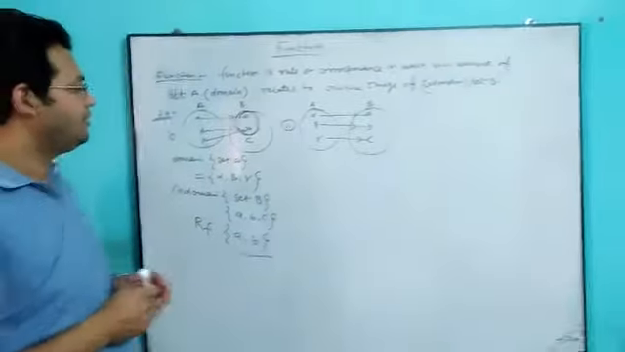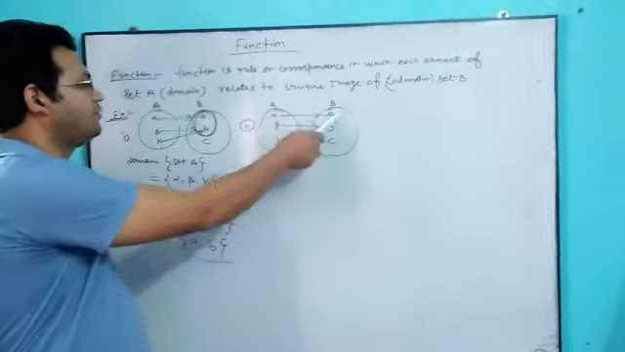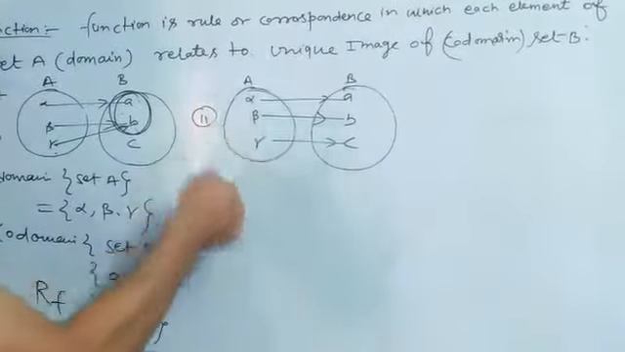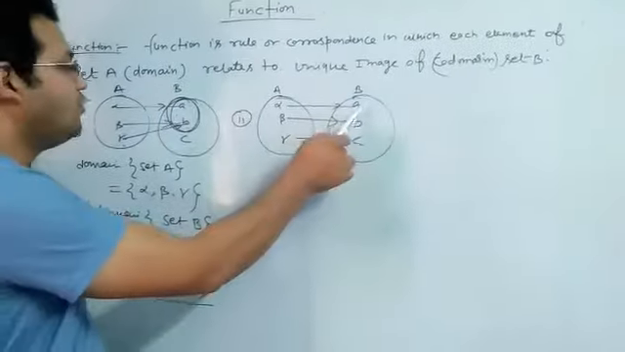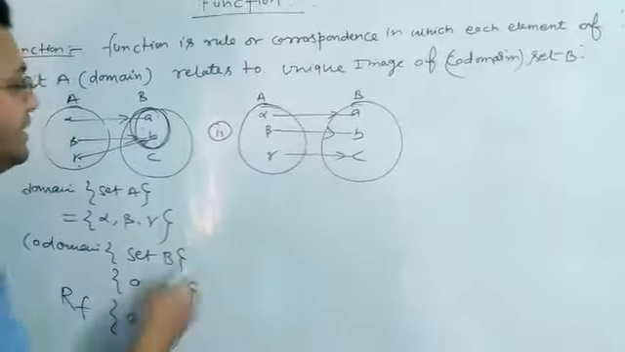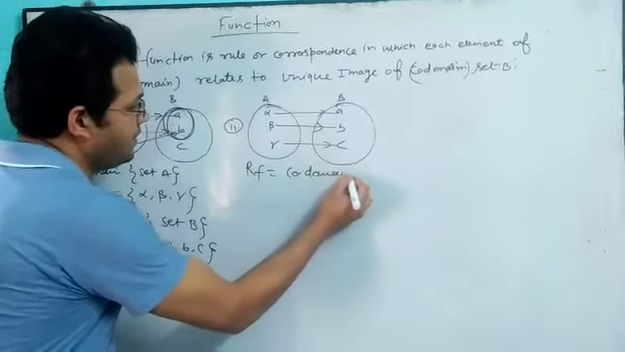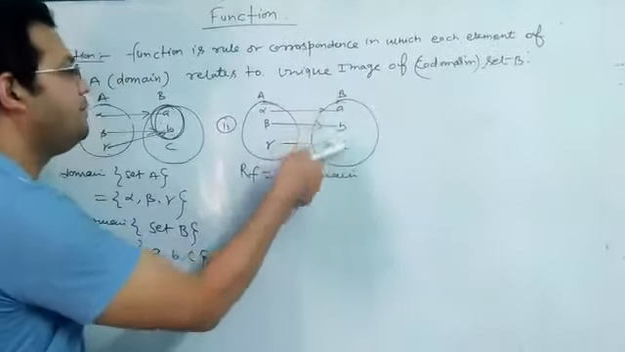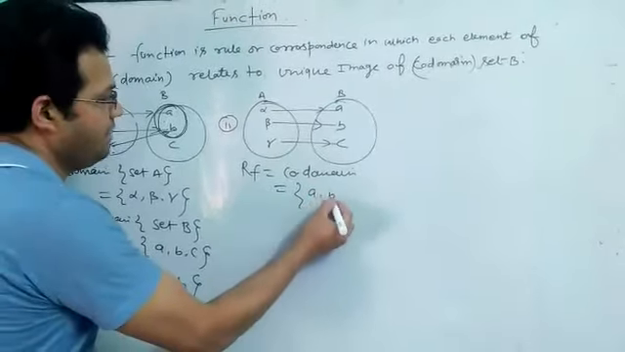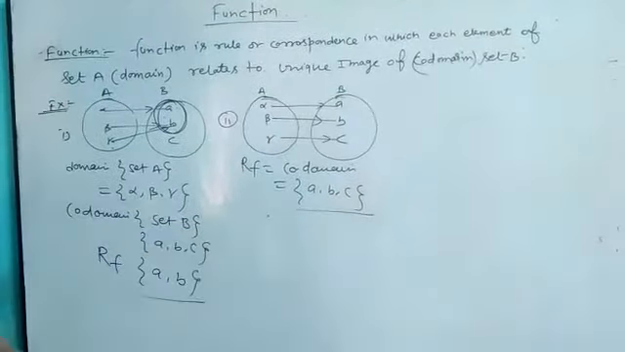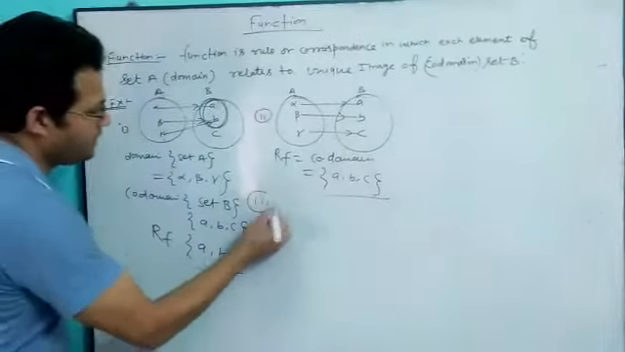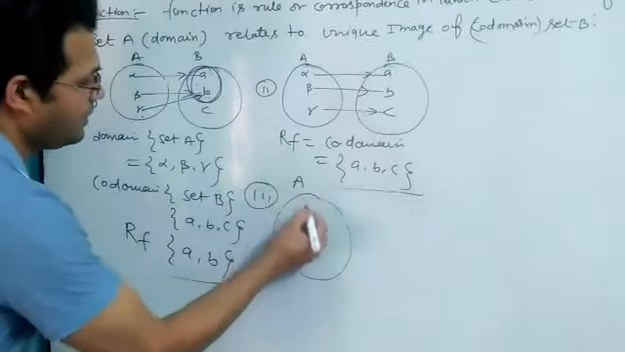In the same figure, you can also say alpha is connected to A, beta to B, and gamma to C. The domain is alpha, beta, gamma, very simple, and the codomain is A, B, C. Here the range is also the codomain, because all elements have a pre-image in the domain. So A, B, C.